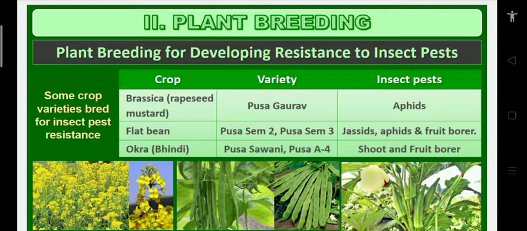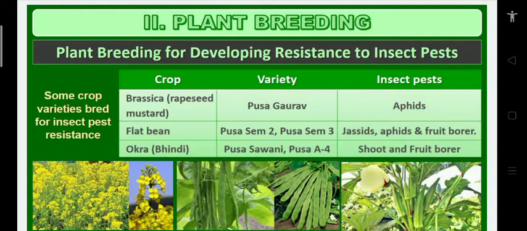Okra, Bendi. Its varieties Pusa Sawani and Pusa A-4 are resistant to shoot and fruit borer. Pusa Sawani and Pusa A-4 are resistant to which pests? Shoot and fruit borers. Flat bean, which variety is resistant to insect pests? Pusa Sem 2, Pusa Sem 3. Pusa Gaurav is a variety of Brassica. Pusa Sawani is a variety of okra. Okra, Bendi, Abelmoschus esculentus. Pusa Sawani and Pusa A-4 are all Bendi. Among these, which is resistant to the insect pest?